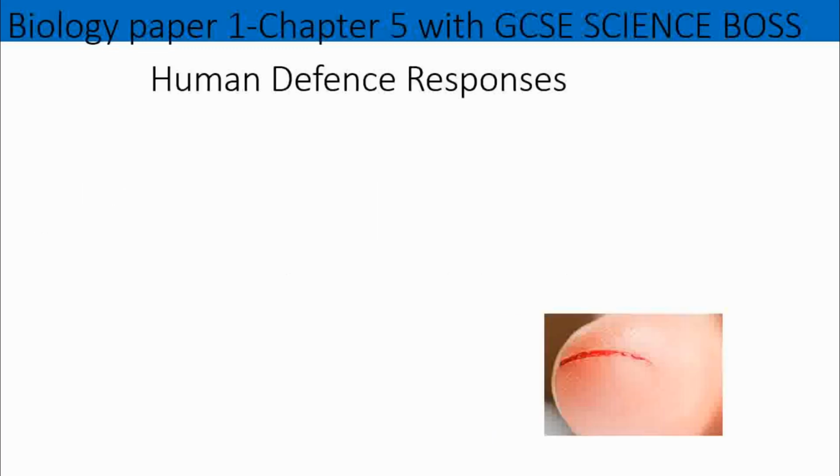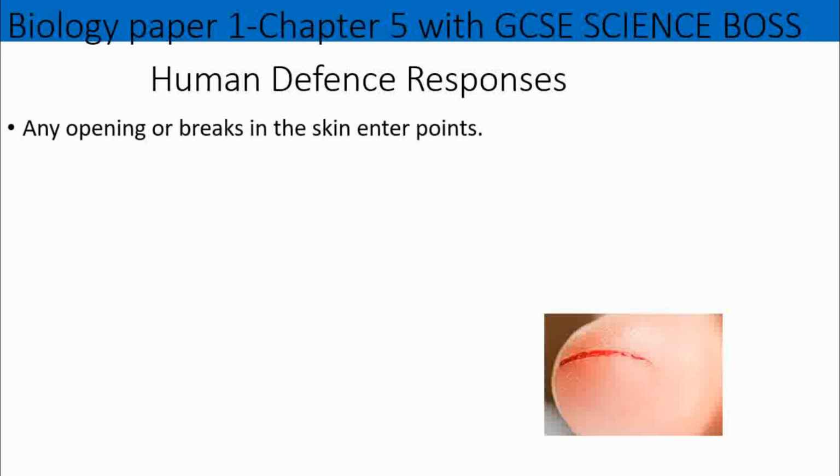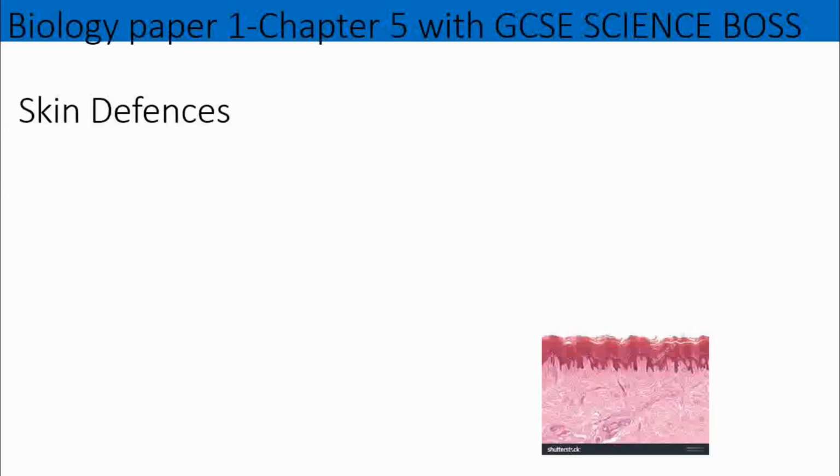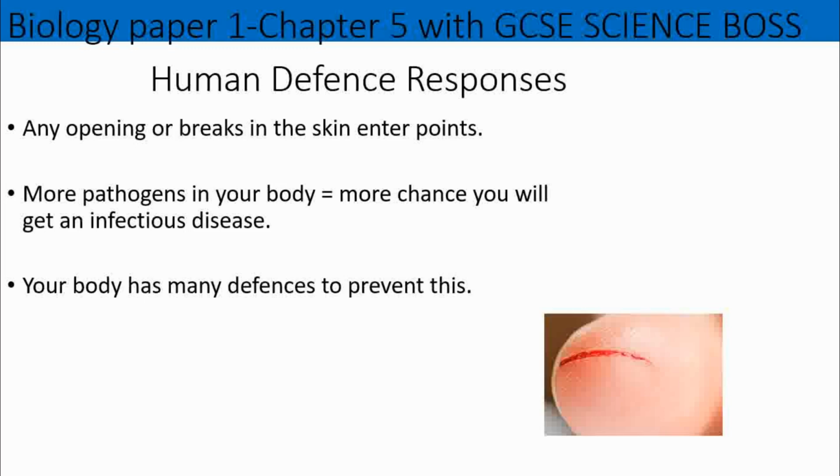Now, next up, we're going to be looking at the human defense system. So any opening or break in the skin, those are entry points for diseases, which is why cuts have to be treated so carefully. The more pathogens in your body, the more chance that you will get some sort of infectious disease. Now, in order to prevent this, the body has several defenses in place.